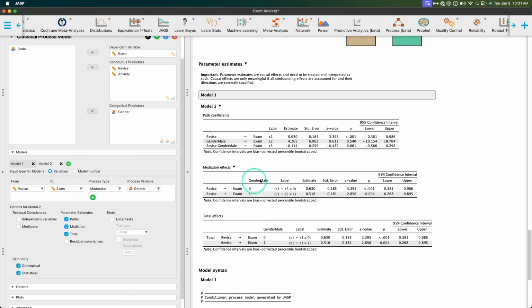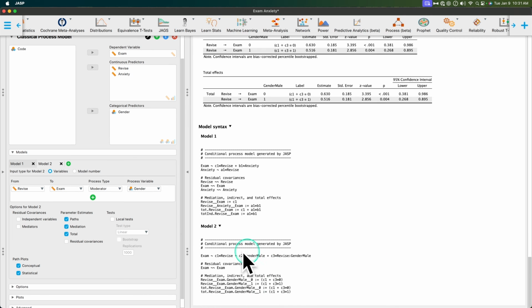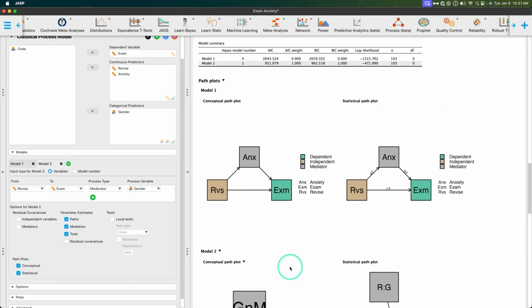Okay. And so we can go through the mediation. Well, that would be moderation effects, right? That's what that should be. Revise to exam for just women, statistically significant. That makes sense. Revise to exam for just males is also statistically significant. You can tell that those two are about the same, right? And then here are the total effects, which are essentially the same as the moderation effects. And if you want your Levene, you can do that. So that's mediation and moderation.